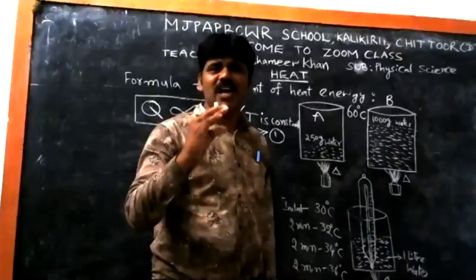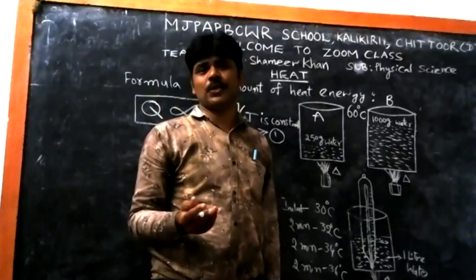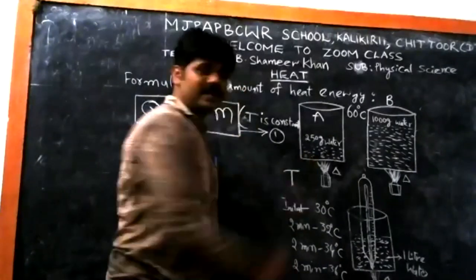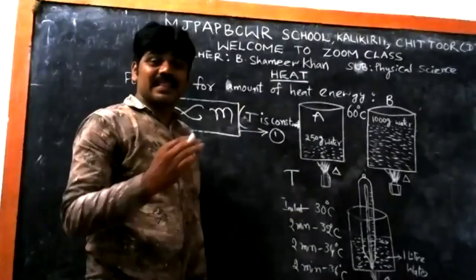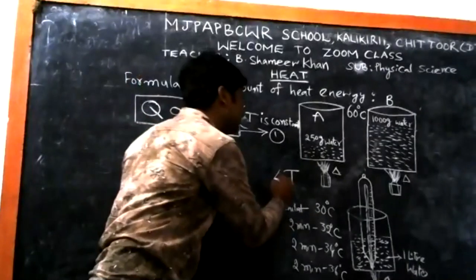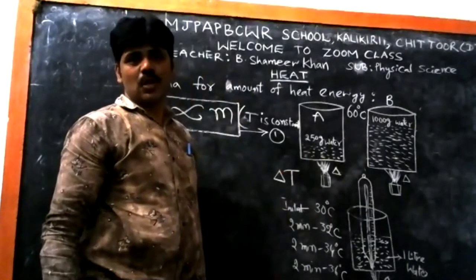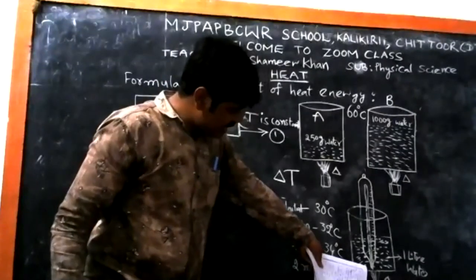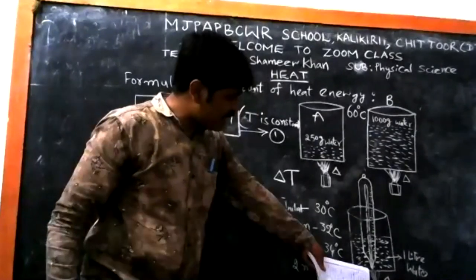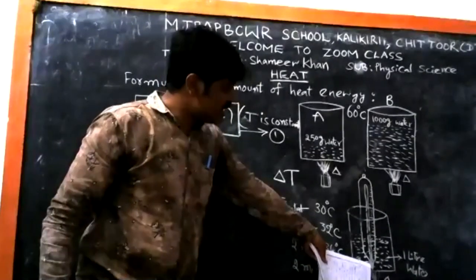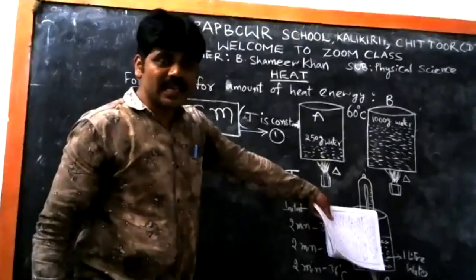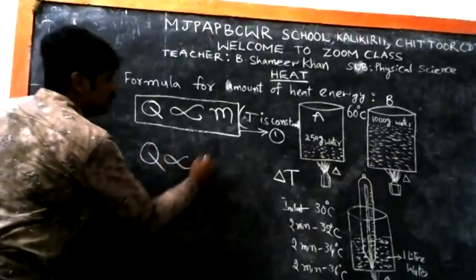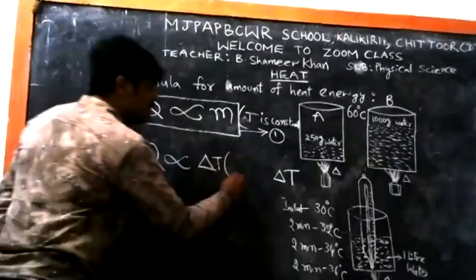This temperature is generally denoted by capital T. But the rise of temperature is denoted by delta T. So if you continuously give heat energy to the beaker or to the water, the rise of temperature increases. That means Q is proportional to delta T. But here, m is constant.